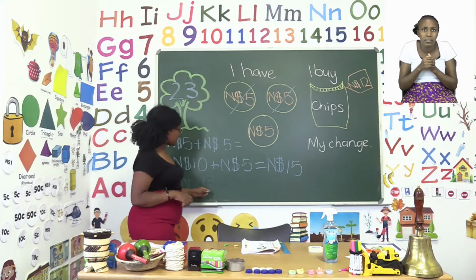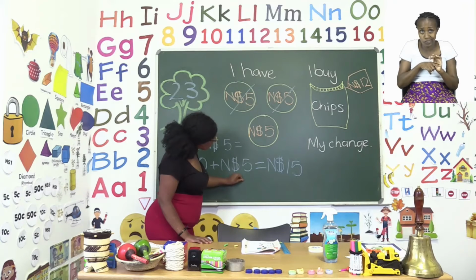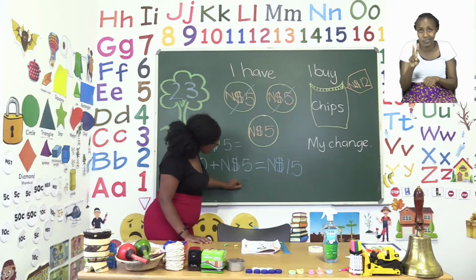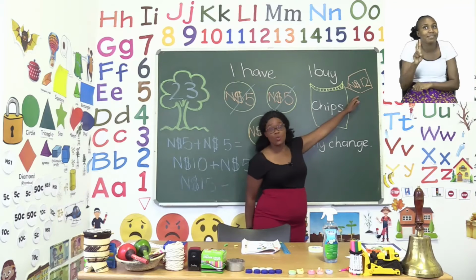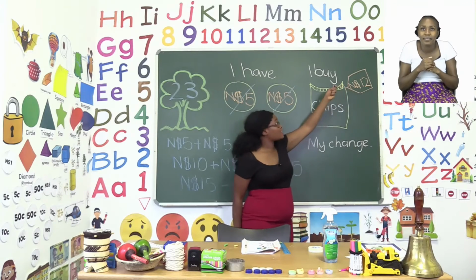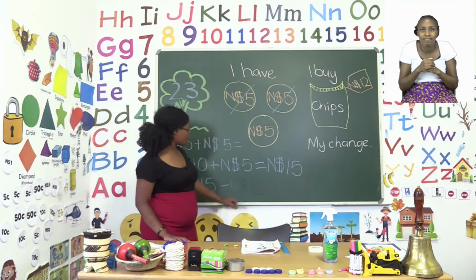So we say $15 minus $12. Now where is this $12 coming from? Well, we know that the packet of chips costs $12. So we take that $12 and that's the one we're going to subtract from $15.